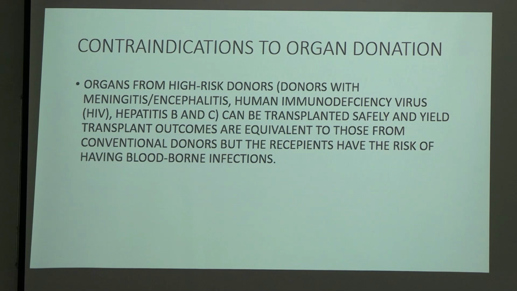But still there is a chance of infection to whom? To a recipient. So the recipient has a chance of having this bloodborne infection. And why do you think that in spite of knowing this, that the recipient may land up with that same bloodborne infection, still we have to consider it? In which situation? When there is scarcity of donors. If you have no donor and it's a life-saving procedure, you have to save the life, okay, then you can consider. Is it clear?